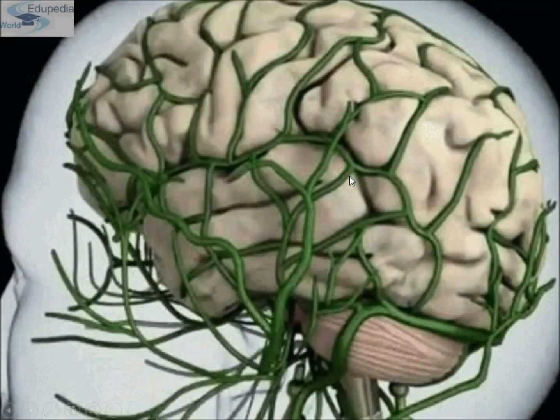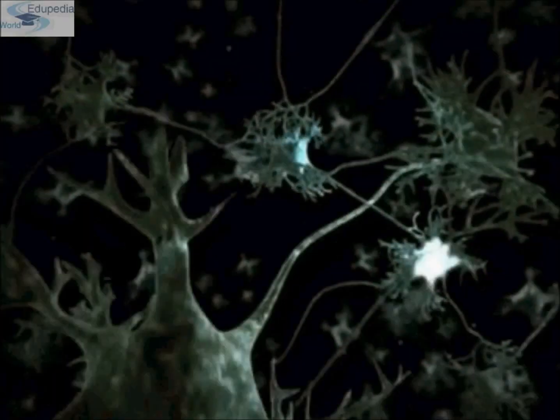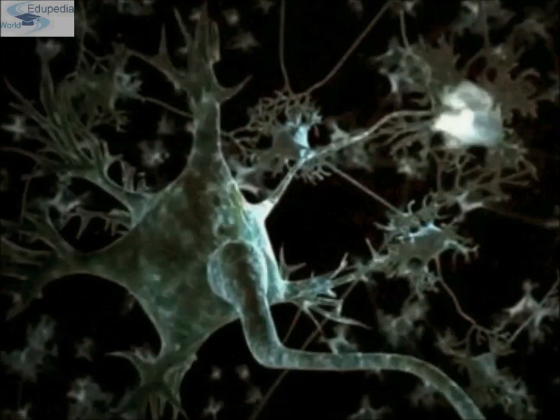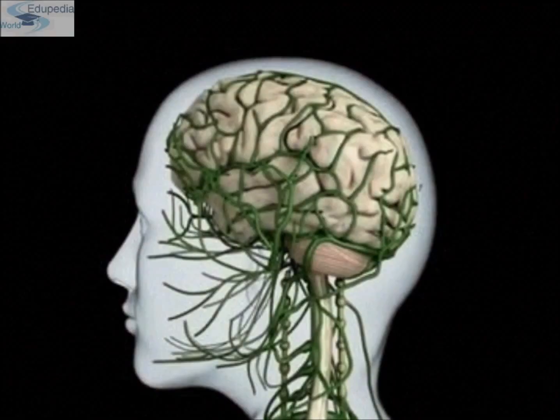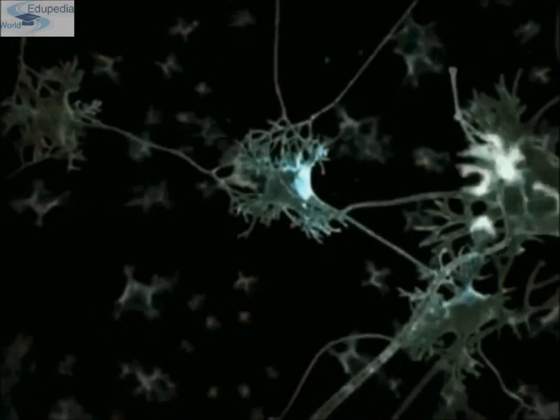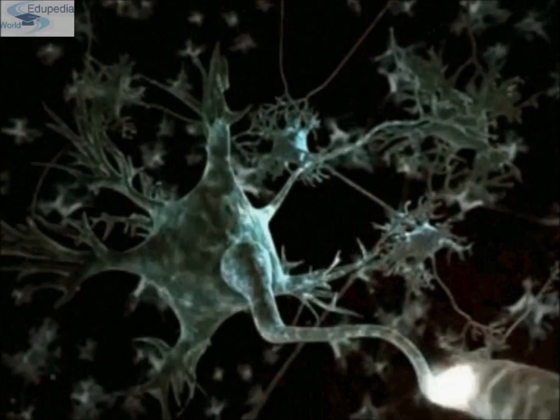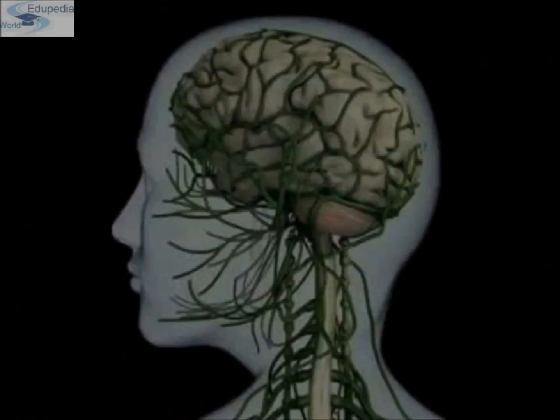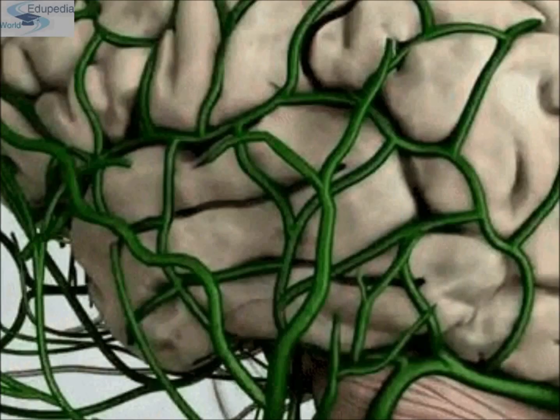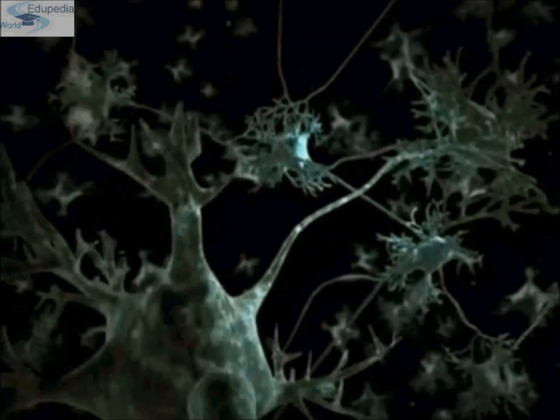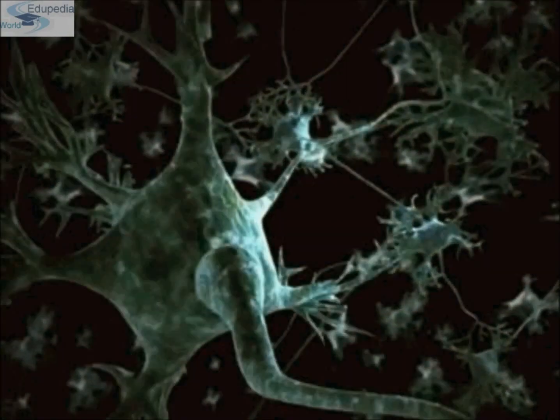See, the neural system is made up of neurons. These are neurons, which are the building blocks of our neural system. And they are microscopic structures which we cannot see with our naked eyes.